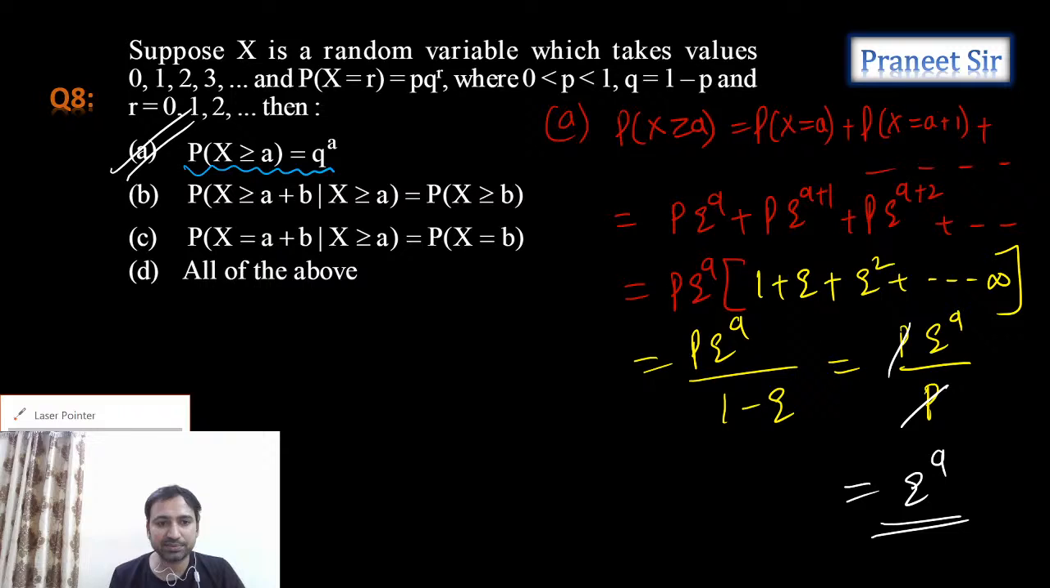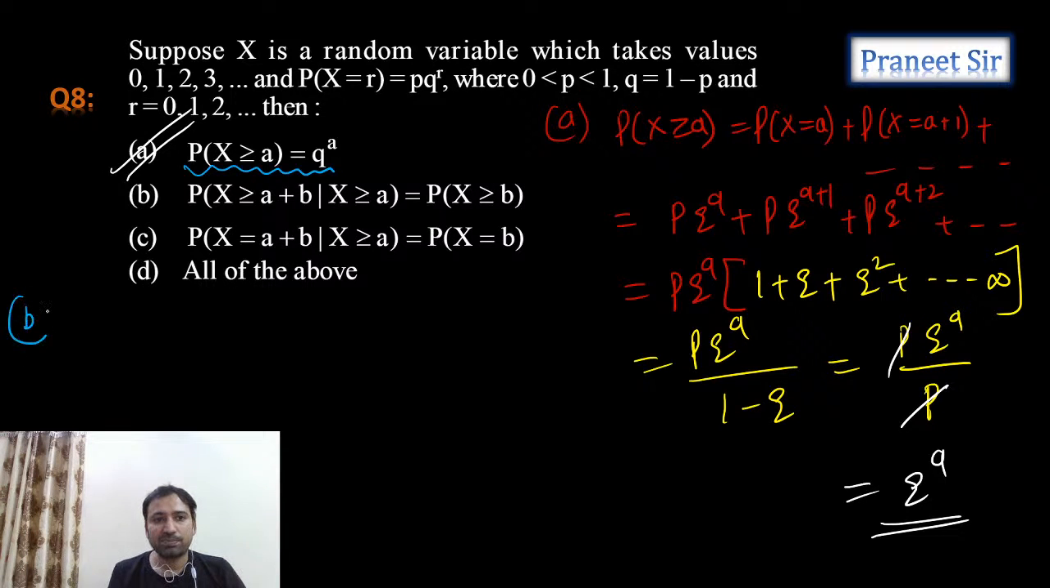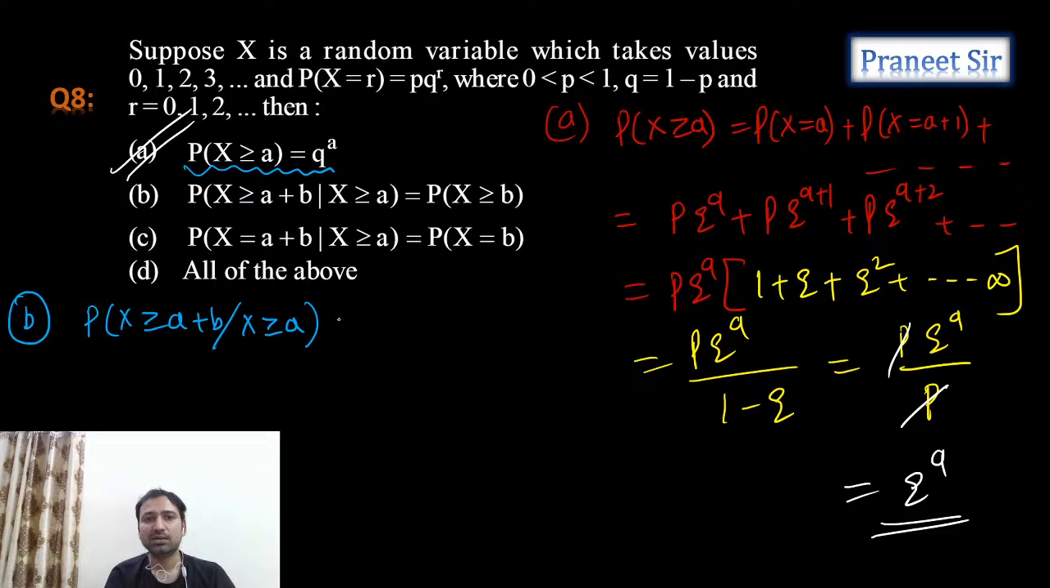Let me verify the second option. What he is saying in the second option is probability of x greater than or equal to a plus b, given x greater than or equal to a, is equal to probability of x greater than or equal to b. That's what he gave. Okay, right. Let's do this. Probability of x greater than or equal to a plus b, given x greater than or equal to a, is equal to, let's see how much we get, guys.